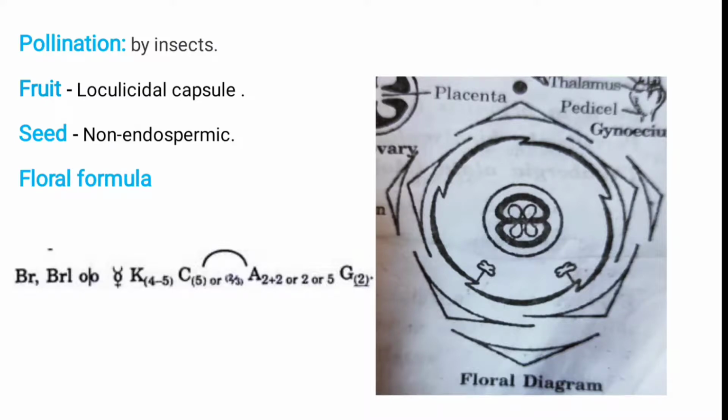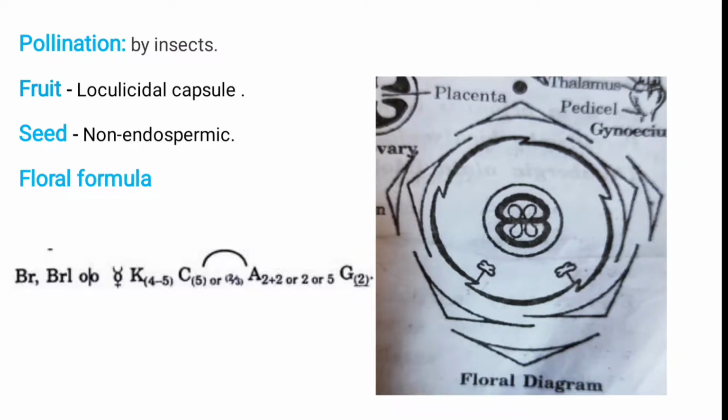And the gynoecium is generally bicarpellary, and 1 to many locules are present, and in these the ovules are attached through axial placentation, and the ovary is superior. So in all these characters, the calyx, corolla, androecium and gynoecium, the other portions we write down in the floral formula.